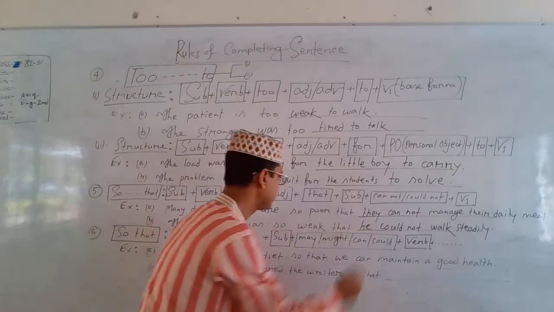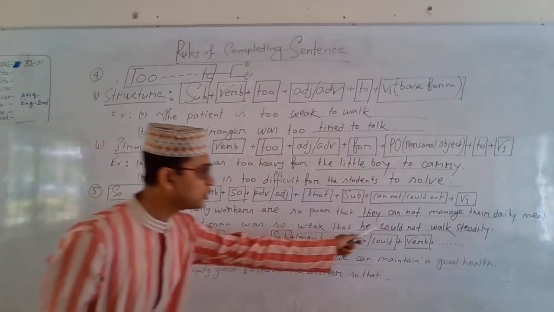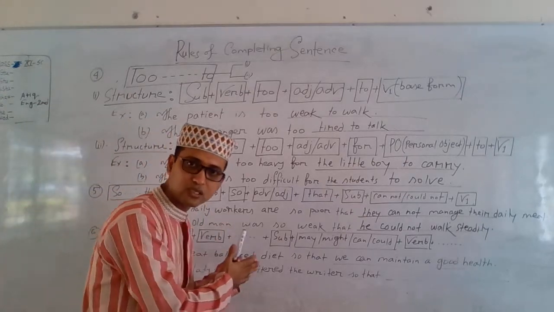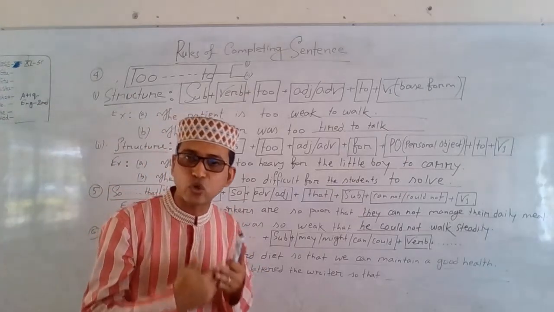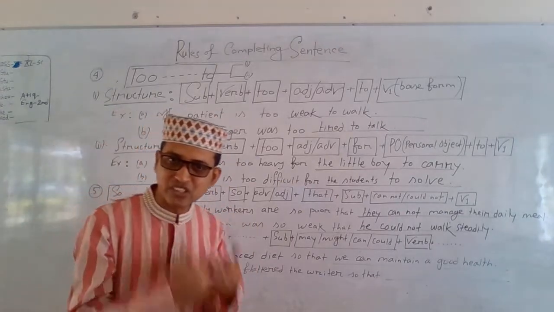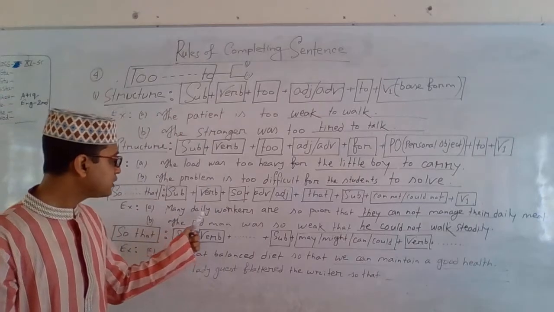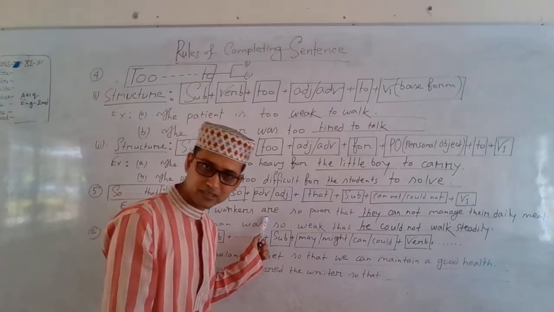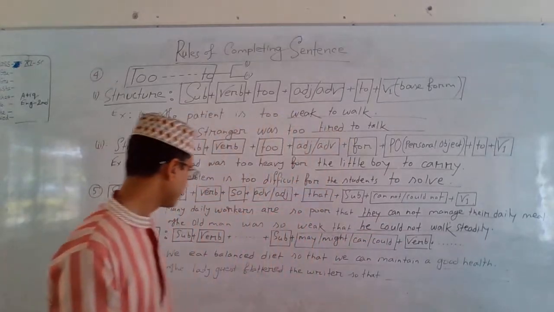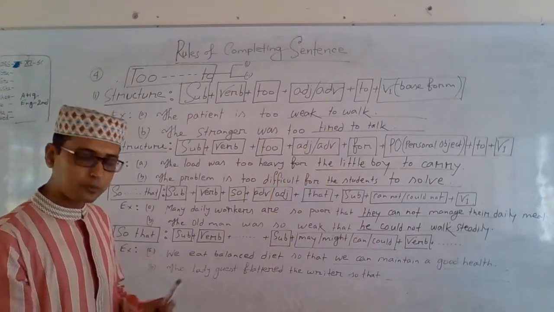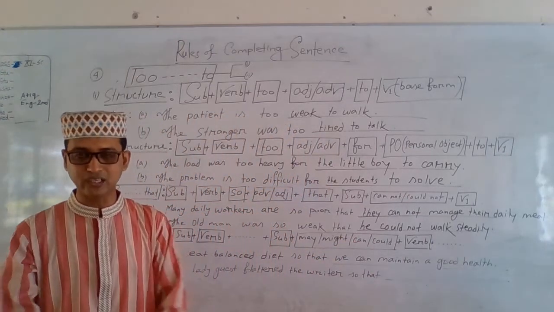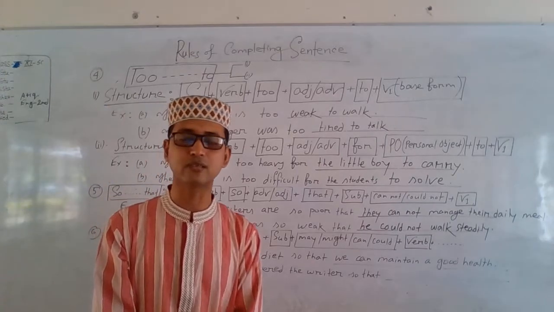Students, please let us take a close notice of these two sentences. Here, cannot, and in the second one, couldn't. It means that in these two sentences, the tense pattern has also been maintained. How is it? Many daily workers are in present tense. That's why we have used cannot in present tense. The old man was in past tense. That's why we have used couldn't. I think this rule is also very much clear to all of you students.